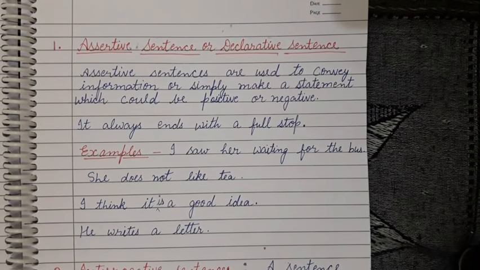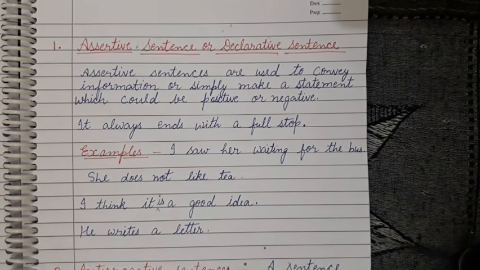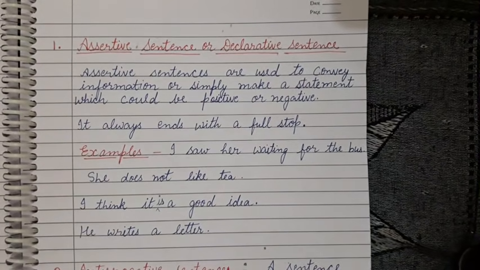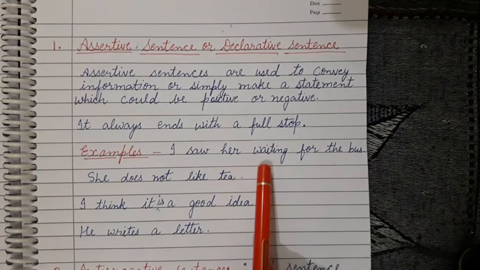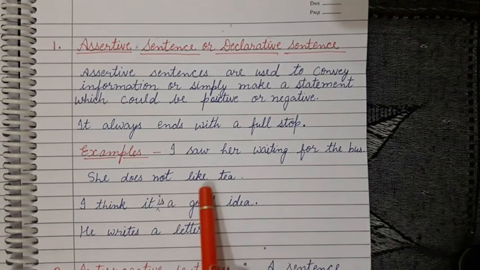The very important thing is that it always ends with a full stop. Here are some examples. I saw her waiting for the bus. Full stop is here. She does not like tea.